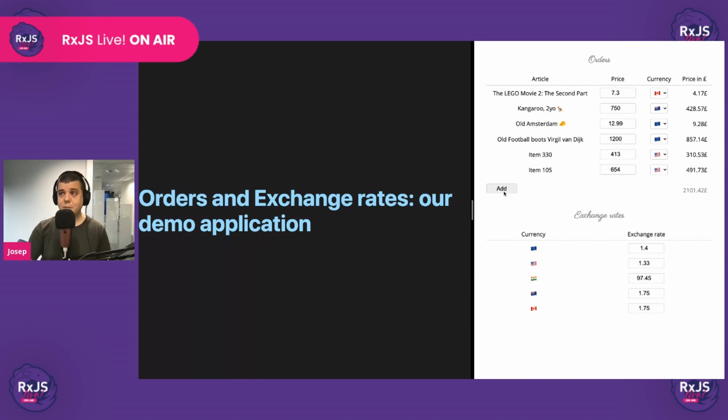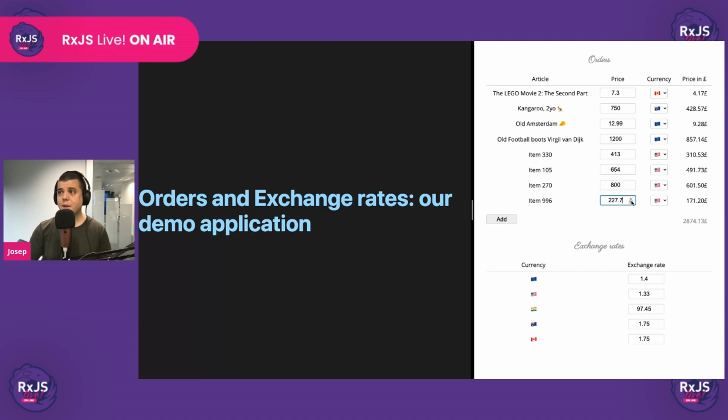Then we also have this add button that will add some random orders that the user can then edit. And finally we have this total here, which is the sum of all these base currency prices. That's it.